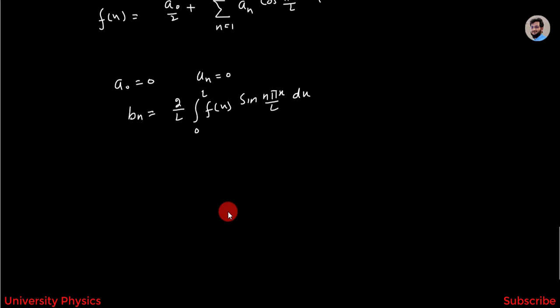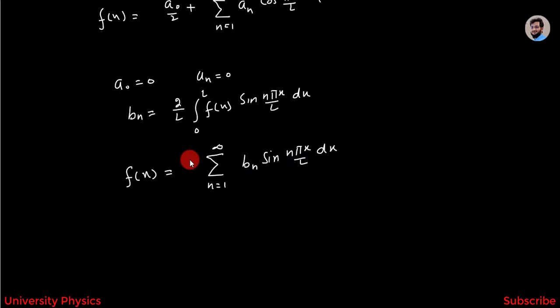So, in case of odd function, the Fourier series will become equal to summation n is equal to 1 up to infinity bn sin n pi x over L, because a naught is equal to 0 and an is equal to 0 in case of odd functions. So the Fourier series in case of odd function will become like this one.